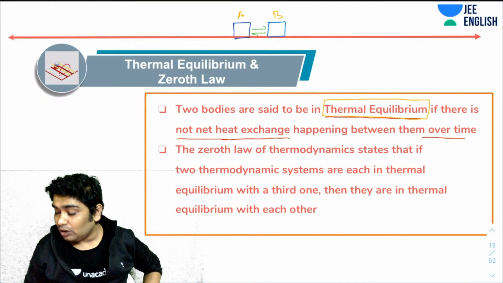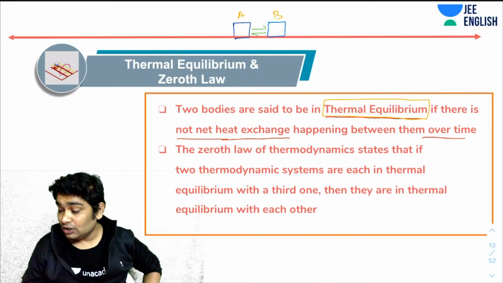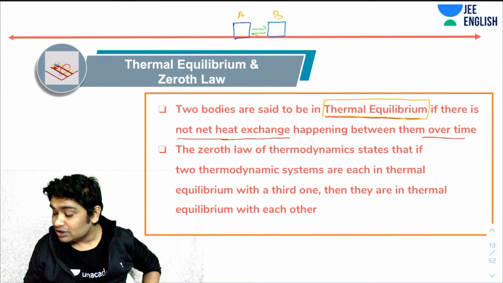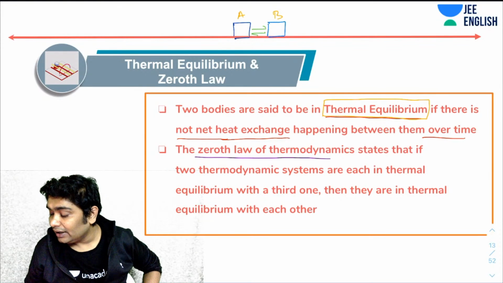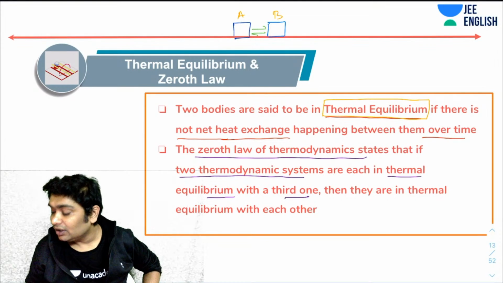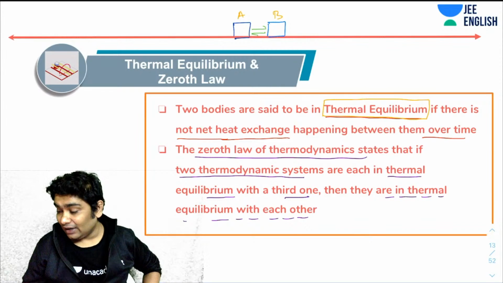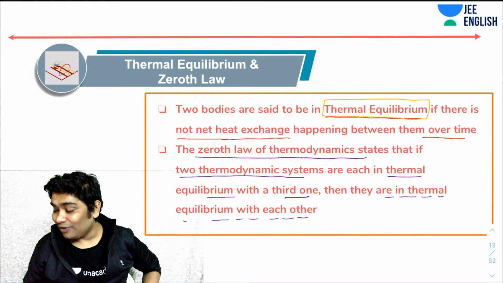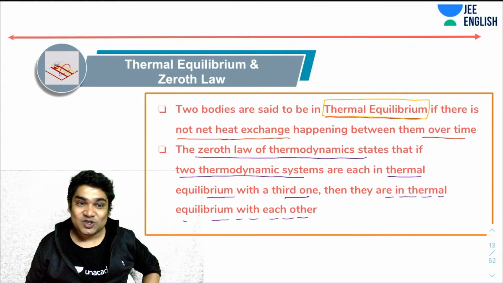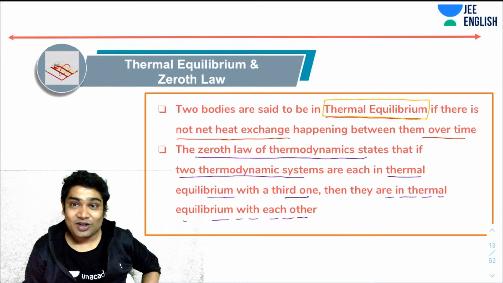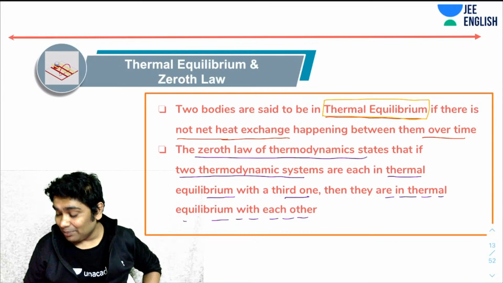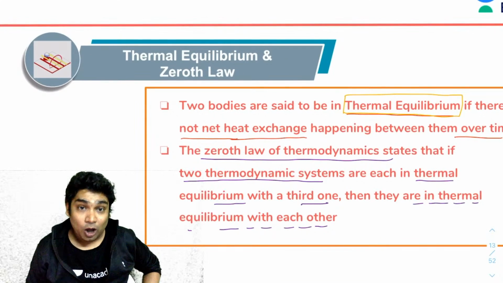Now we will talk about the zeroth law of thermodynamics. What is the zeroth law of thermodynamics? The zeroth law of thermodynamics states that if two thermodynamic systems are in thermal equilibrium with a third one, then they are also in thermal equilibrium with each other. It might seem obvious to a lot of you, and I will prove that this is not something obvious. It is something which hides a deep meaning, and that is why this was made a law.